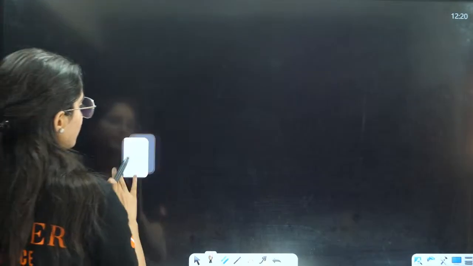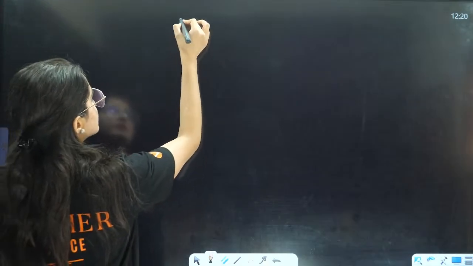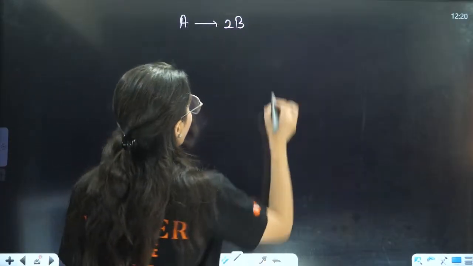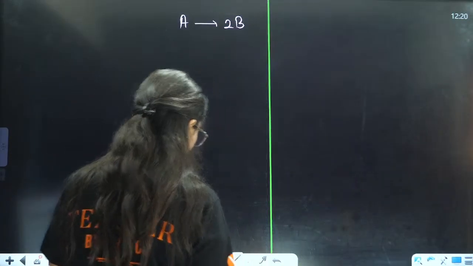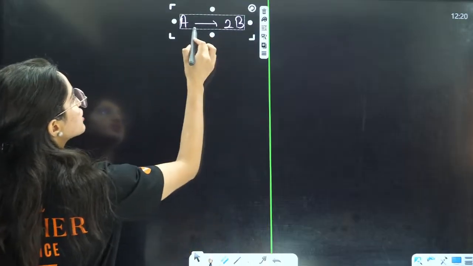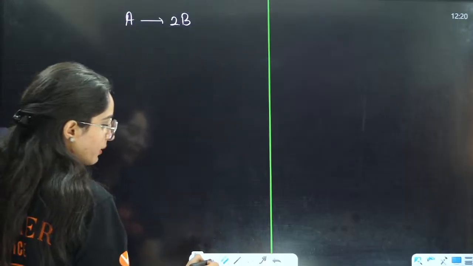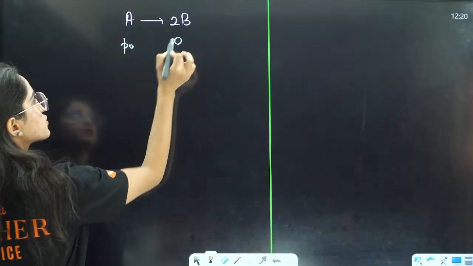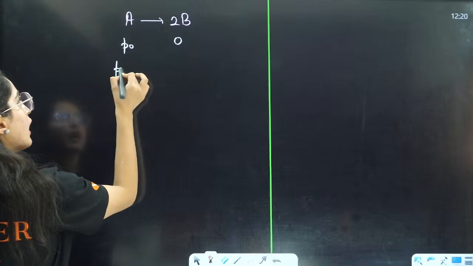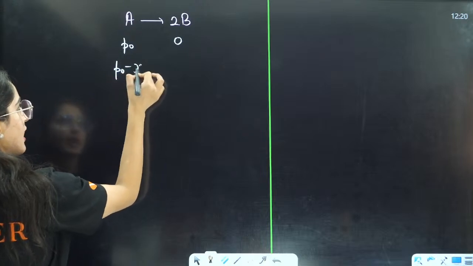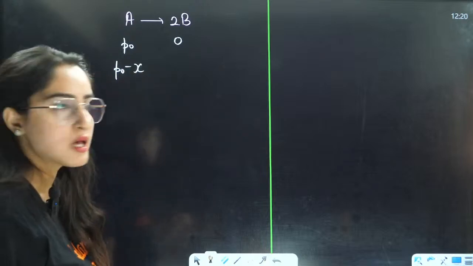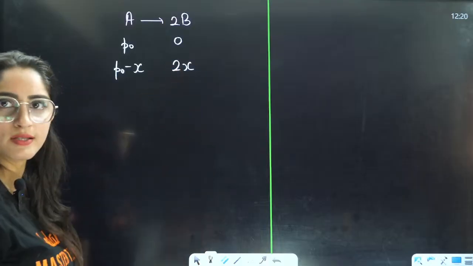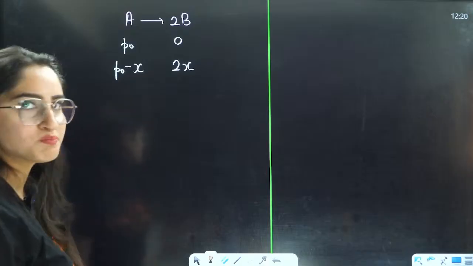For gases, simply, you can say that, for example, A is forming 2B. Initially you had pressure P naught and this was 0. But finally you have P naught minus X, that amount of pressure is decreased. Right? And here 2X amount will be formed. That is the pressure. Right? Okay.